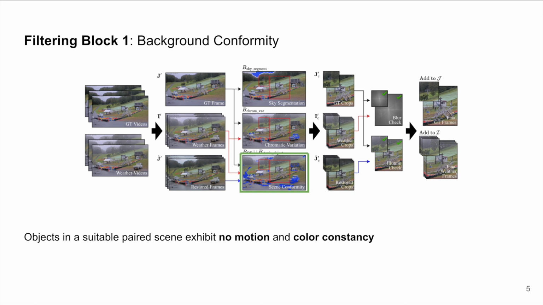The first principle is background conformity, which states that the objects in a suitable paired scene exhibit no motion and color constancy. This simply means that the underlying scene with and without weather effects must remain the same, which necessitates that no moving objects be present in the scene.